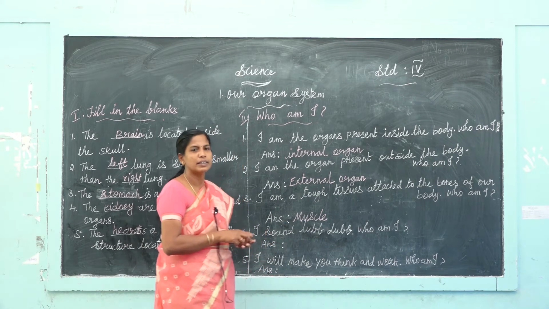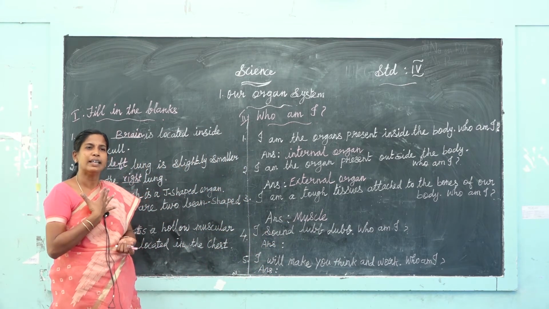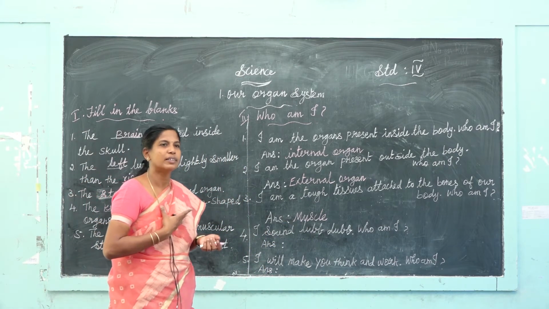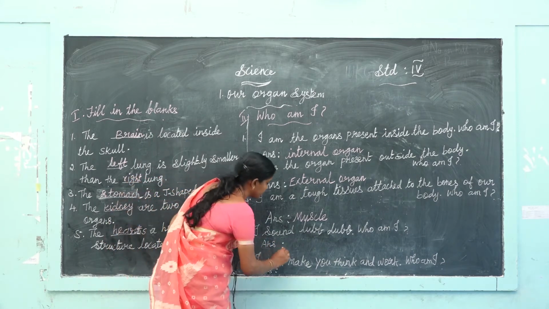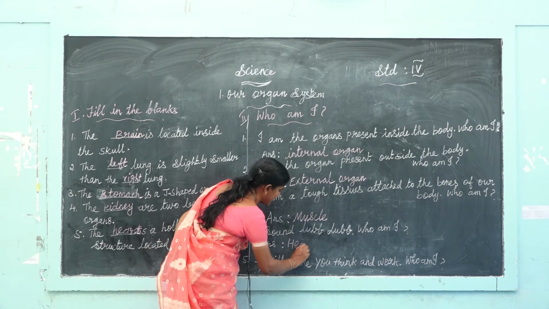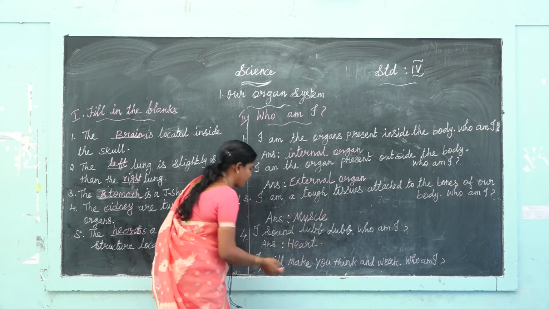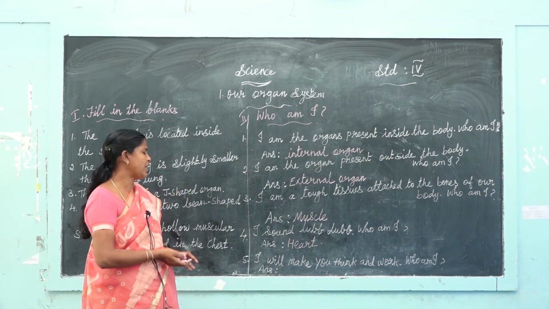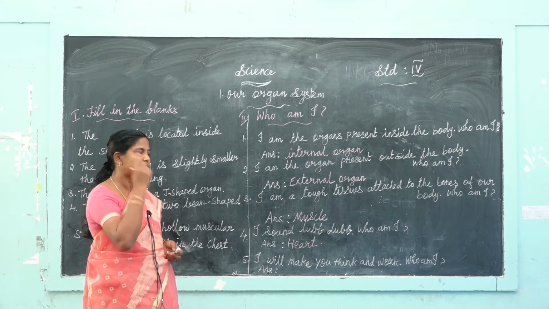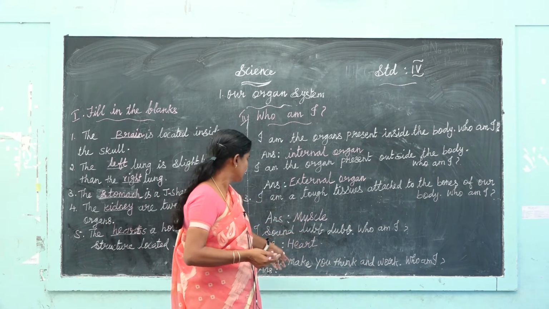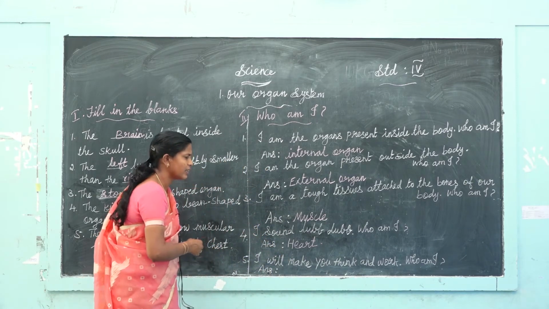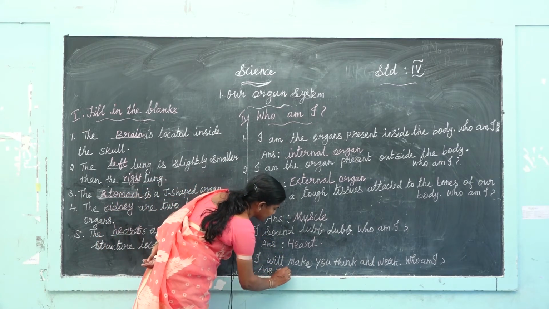Who am I? To make the lub dub sound. Which one makes the sound? Heart. H-E-A-R-T. I will make you think and work. Who am I? You think it and write any other work. Who gives it? The brain.